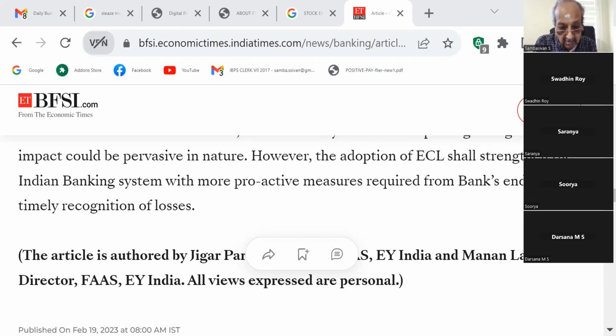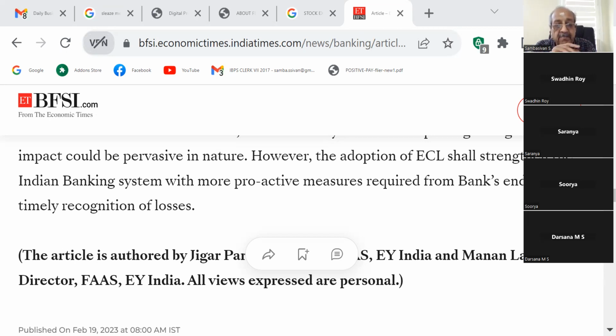But presently, the time limit has been changed. The DPD concept came: after 90 days of non-repayment, it is considered as NPA. So for every bucket, for every classification, the bank has to maintain a certain provisioning. So gross NPA is equal to net NPA plus provisioning. Likewise, net NPA equals the gross amount due minus the provisioning.